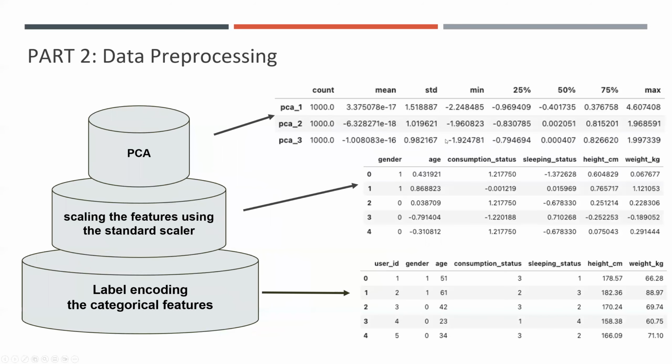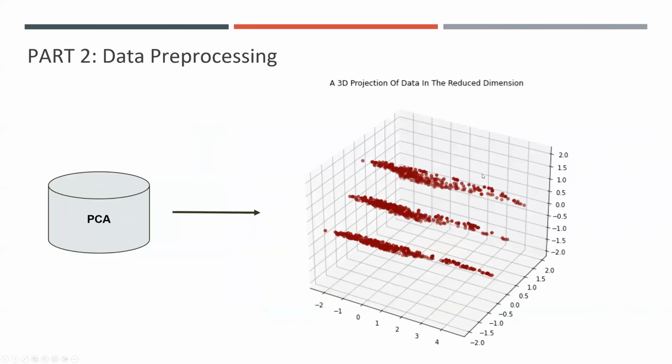And here is the table after this processing, and you can see the normalization, the PCA, and the labeling. This plot is the 3D projection of the data in the reduced dimension. Here we have 3 dimensions of the data. Okay, the next part is about the clustering. I'll hand it to Peiyi.